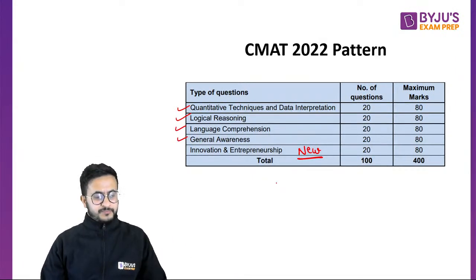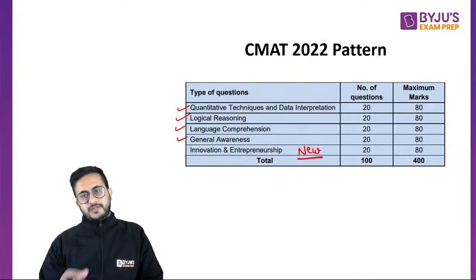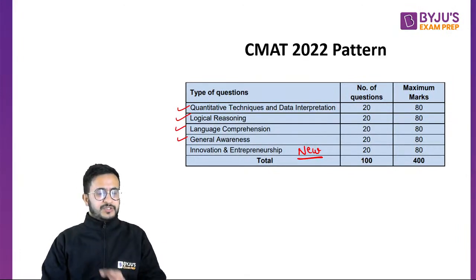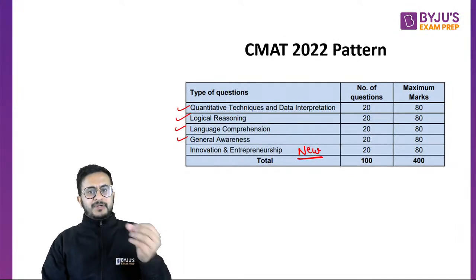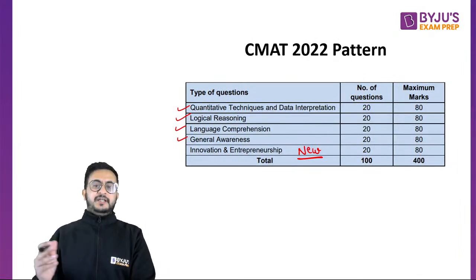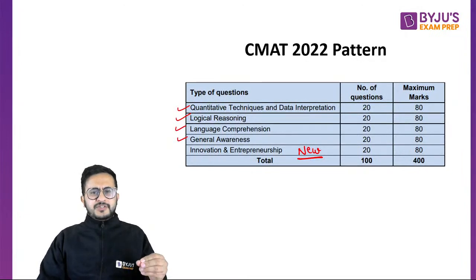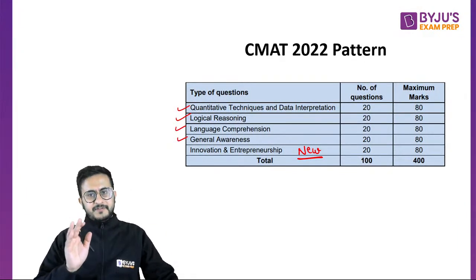Is it really new? If it was really new, for example, last year it was really new because nothing was asked before, but that was an optional section, right? A student had a choice whether they wanted to appear for it. That was not counted in the score and ranking also. Okay, they had given the sectional percentile.